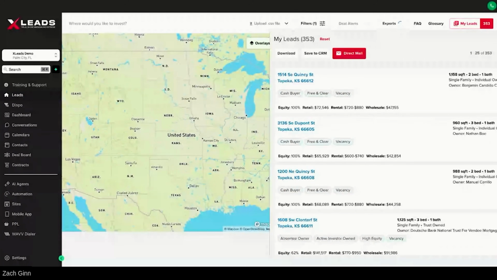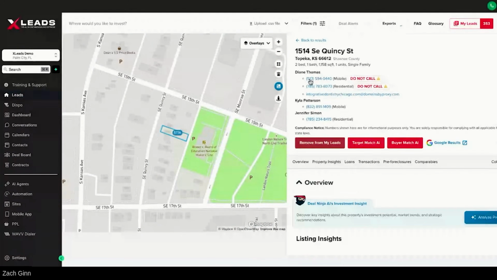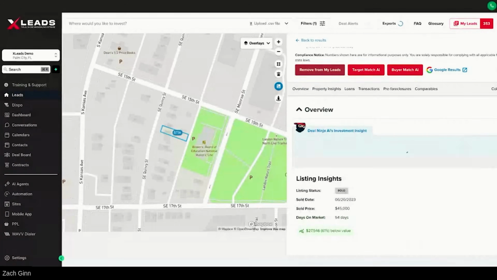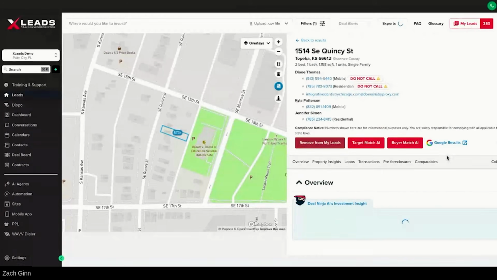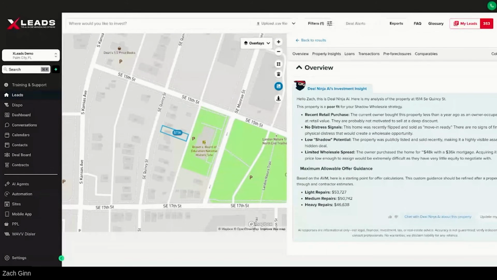Now, while we're waiting for that to go, anything else on this platform, you might want to pop up a property. If you want to go out here and get all the data, it's right here. One thing I really like is we have an AI analysis on pretty much anything with a property. So if you have the Pro or X plan, it'll go out here and do some AI analysis, which is really awesome. This one's the Deal Ninja AI. So what it's going to do is just do a property analysis. Go make sure it's all set up properly here.